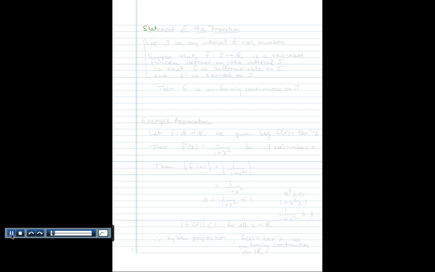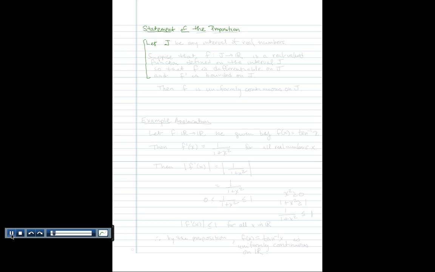This statement of the proposition. So the idea with this pencast is we'll look very carefully at how to prove things, and this is just one example of how to prove this particular statement. So here's the statement as I'd like it to be.